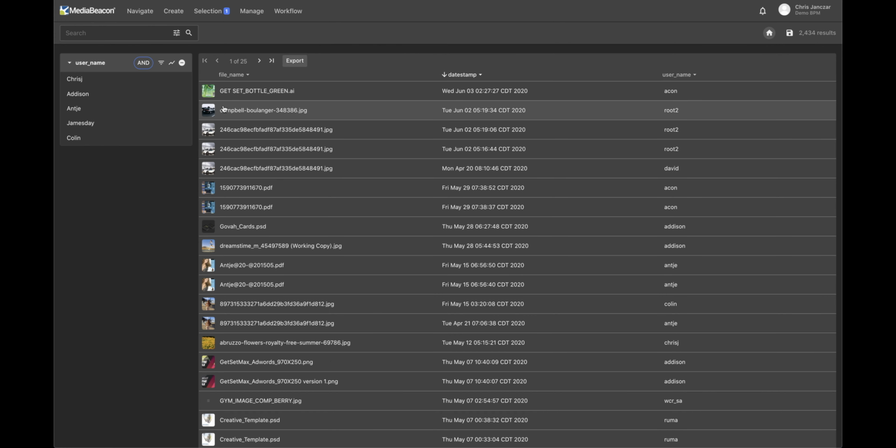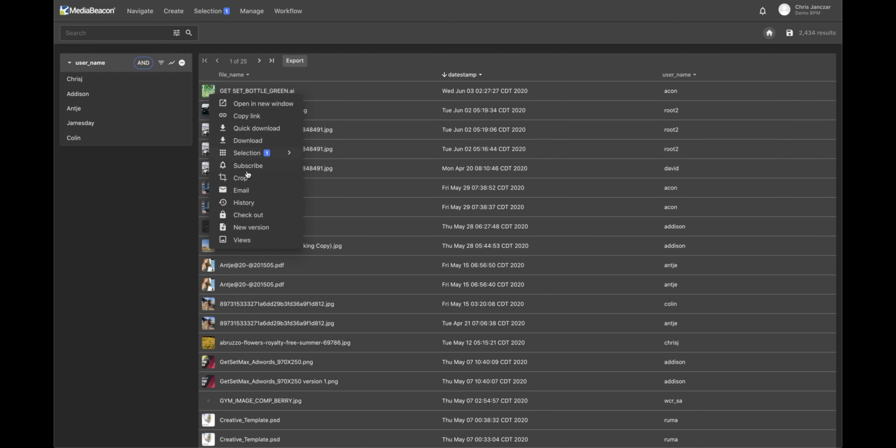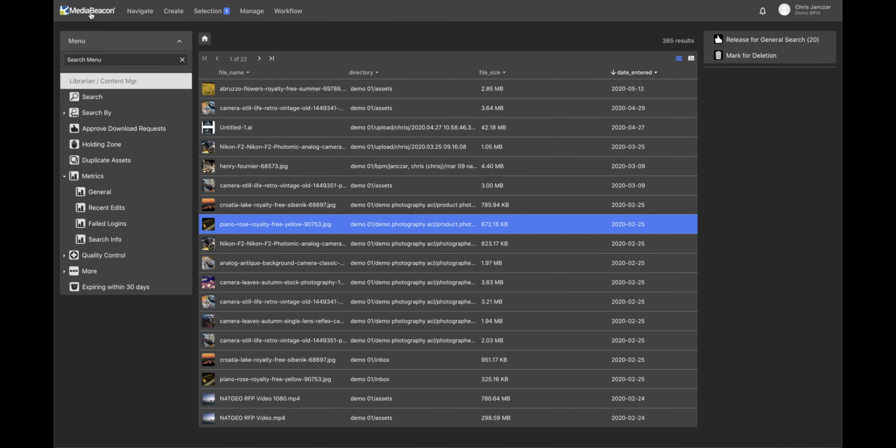And again, I can see here that somebody edited this asset, and I can again go to history to figure out exactly what was edited and by who. And I can see by who already, but if I want to see exactly what the edit was, I just go right into history.